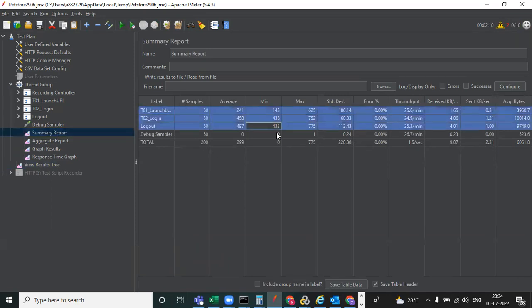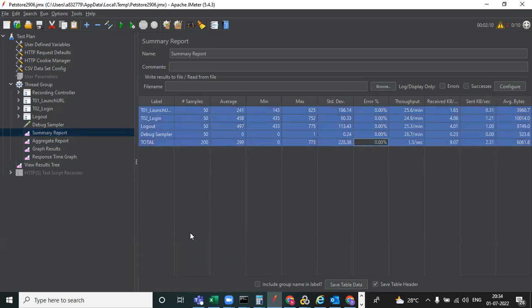Once the test is completed, you need to copy these results. You can observe here that the test is completed. Now you need to copy these results and save them in an Excel sheet. Okay, like this we can do the testing.